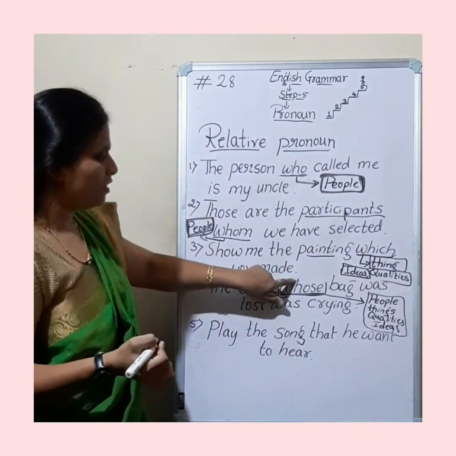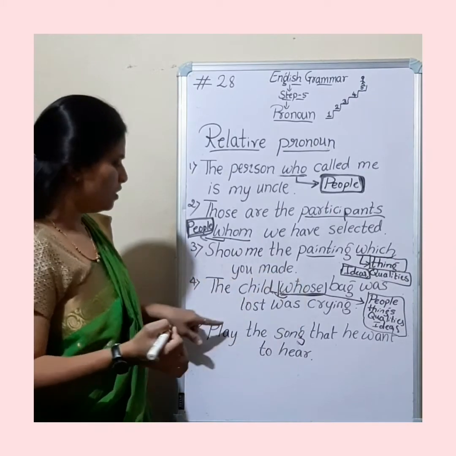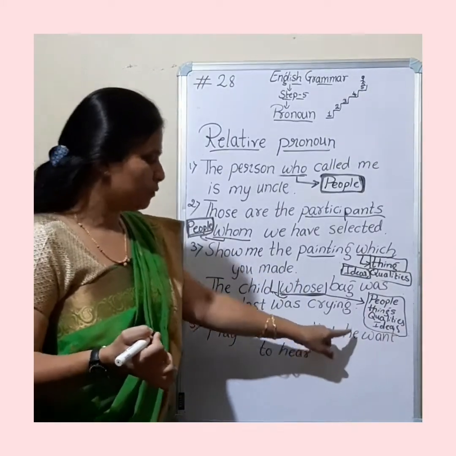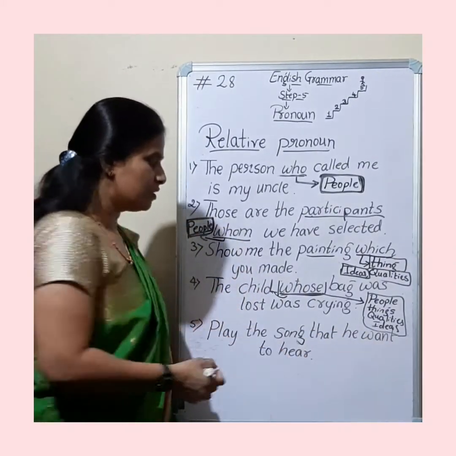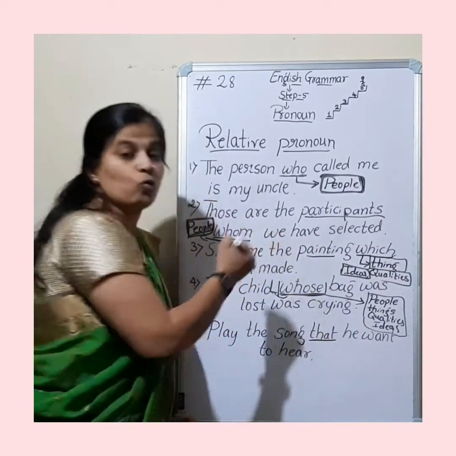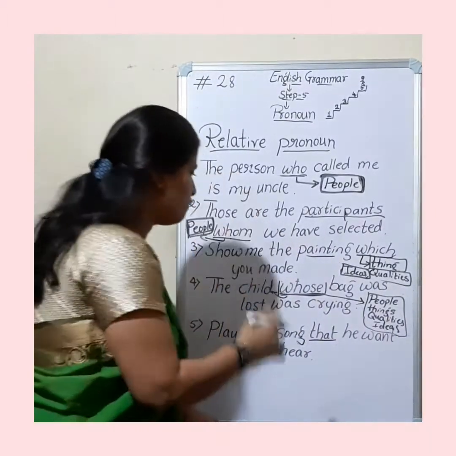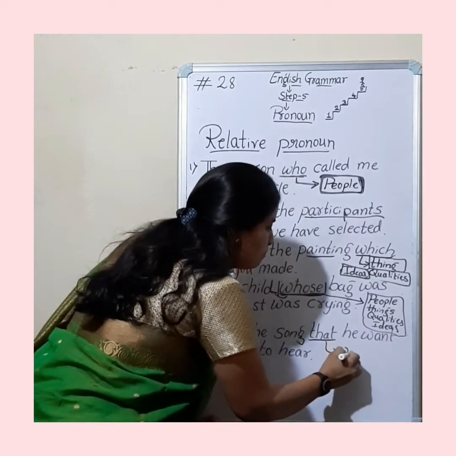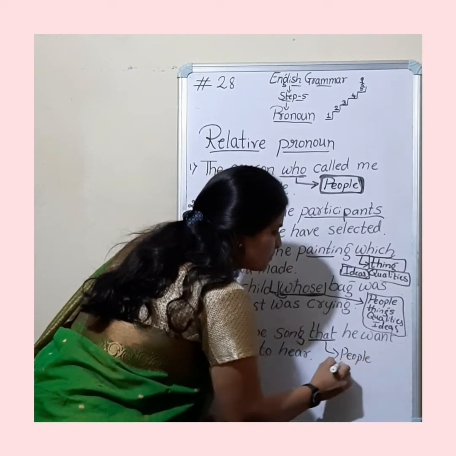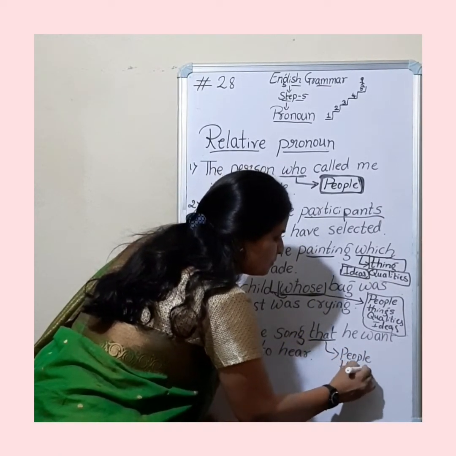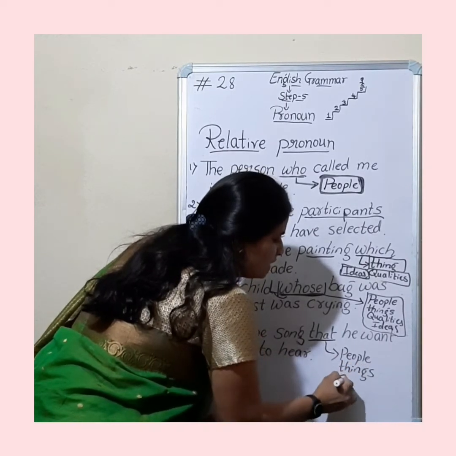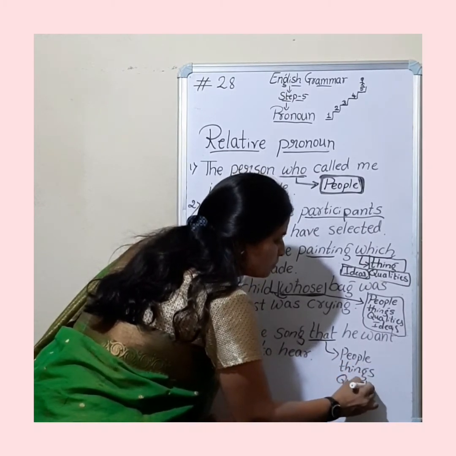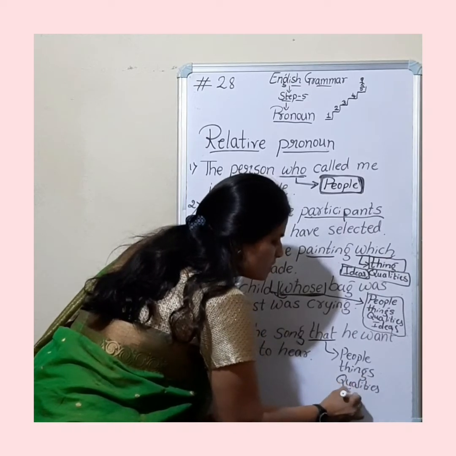Let's just go for the next sentence now. Play the song that he want to hear. So this, that word can be used for people, things, qualities, ideas.